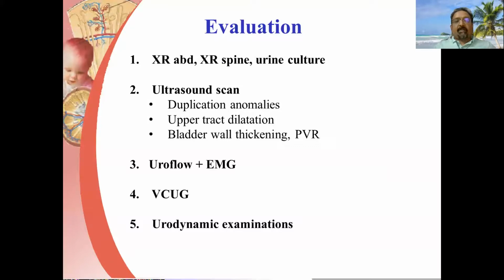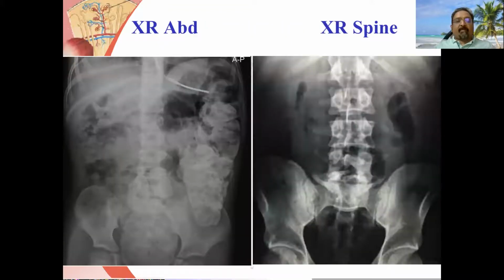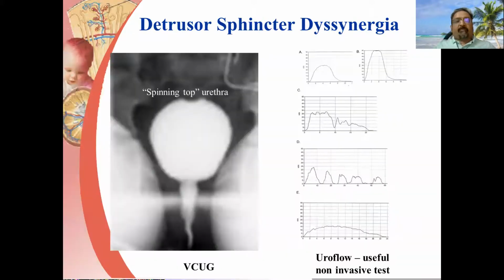Ultrasound scan should look for duplication anomalies, upper tract dilatation, bladder wall thickening, and post-void residual volume. A uroflow EMG is an important tool in the evaluation. Voiding cystourethrogram and urodynamic examination are also very useful. X-ray abdomen may reveal fecal loading, and X-ray spine may reveal spina bifida.